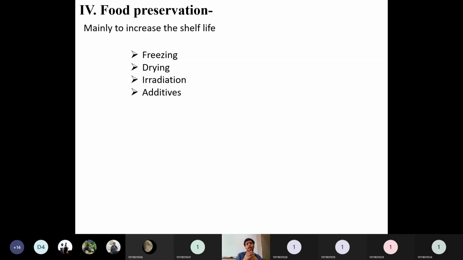Is it safe, or do we have to add some additives, or just look after the freezing or drying? Freezing or drying, to some extent, will increase the shelf life. Largely, irradiation and additives will increase the shelf life of any product to the maximum period. But how safe are these additives and irradiation? Compared to the addition of harmful additives, irradiation is somewhat okay, somewhat we can say it is safe.